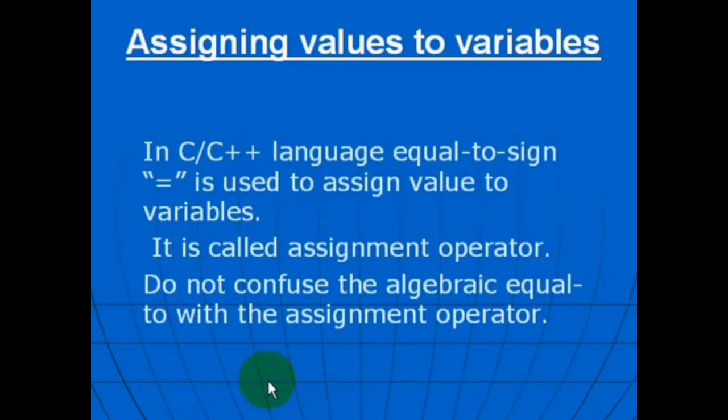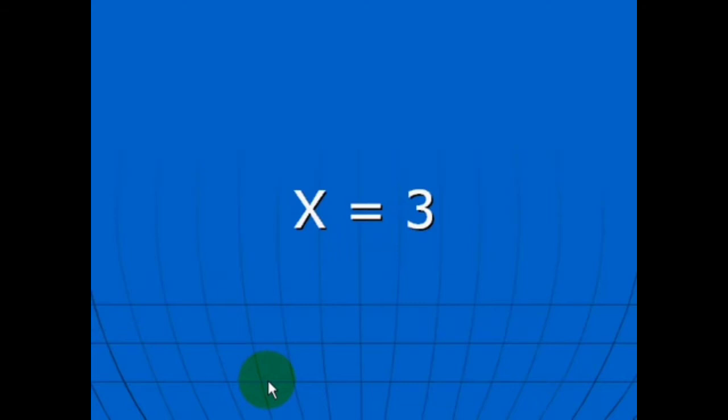How can we assign values to variables? In C or C++ language, the equal to sign is used to assign values to variables. It is called the assignment operator. Do not confuse the algebraic equal to with the assignment operator.